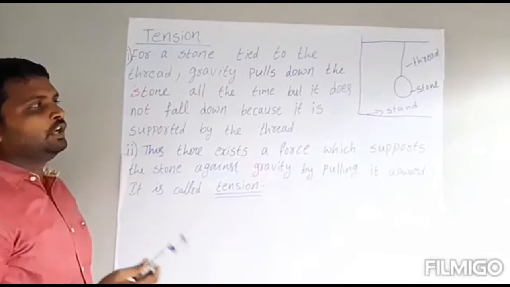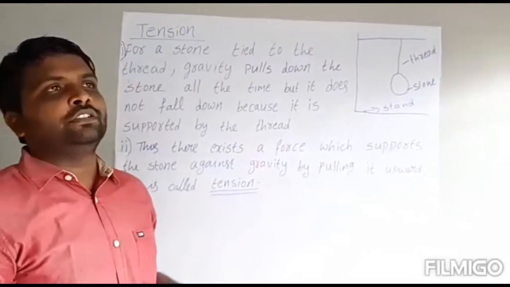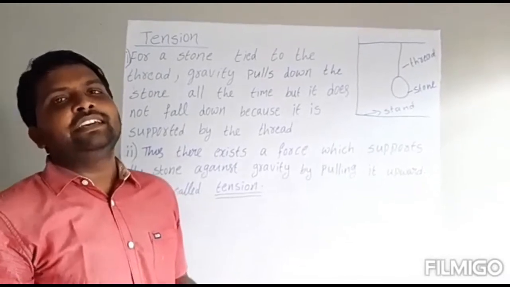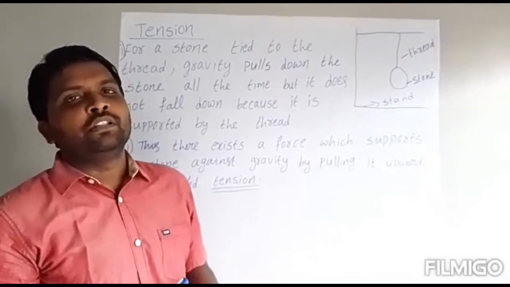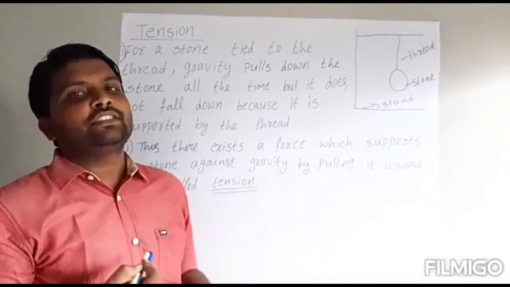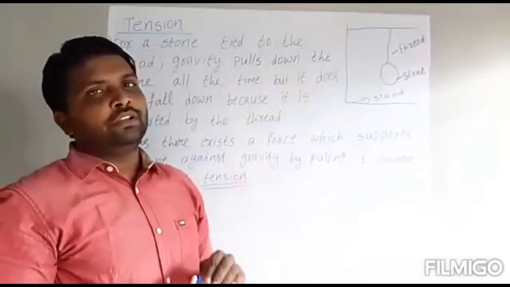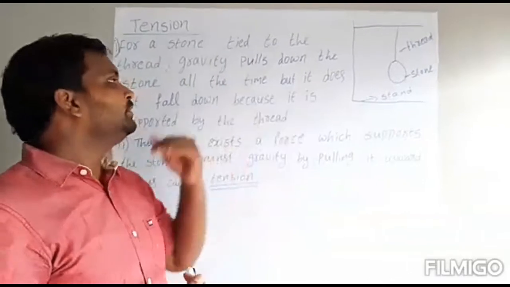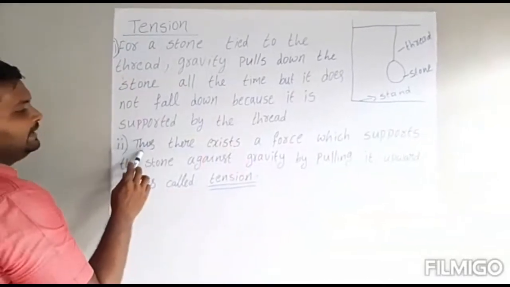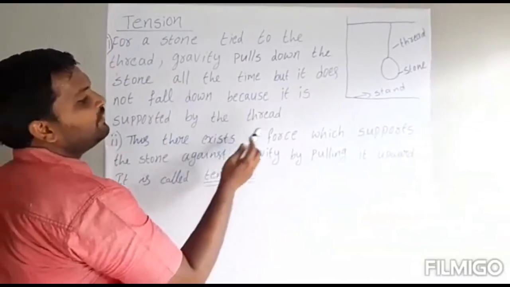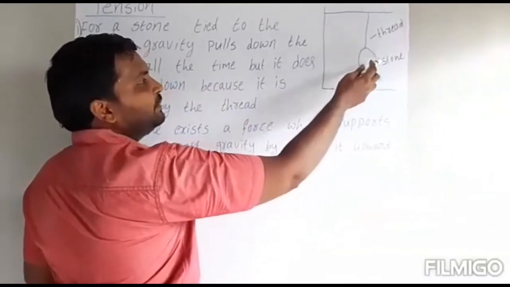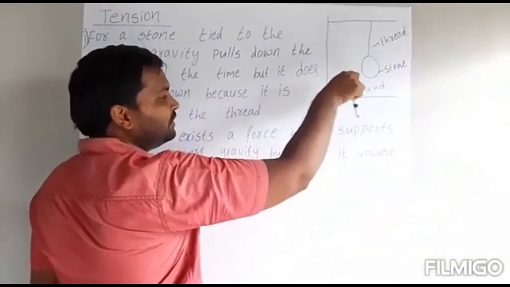Now you may have a doubt: why does this stone not go down, even though gravity is acting on it? Which force is supporting that stone? See here, there exists some force that helps the stone not to go down.